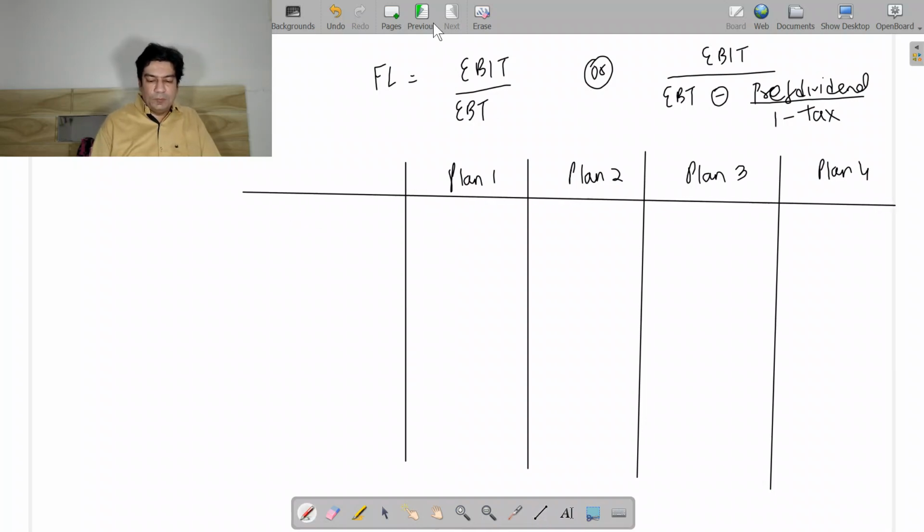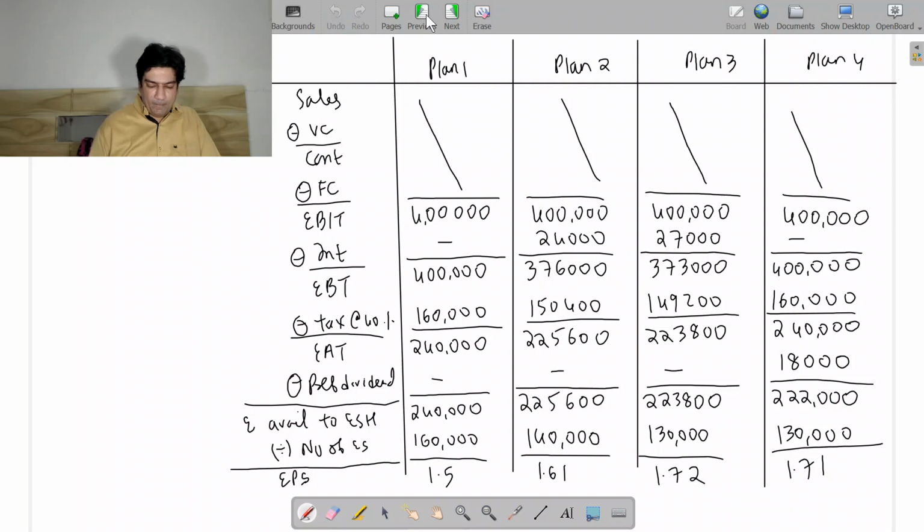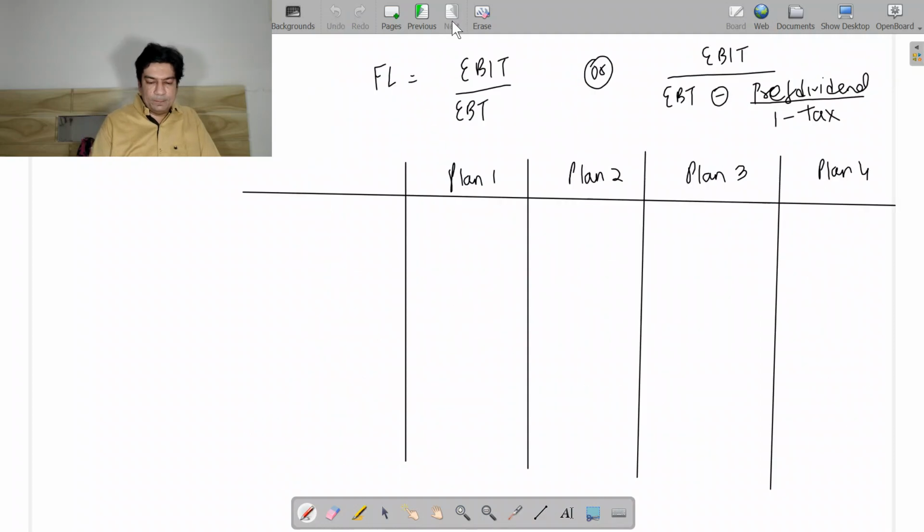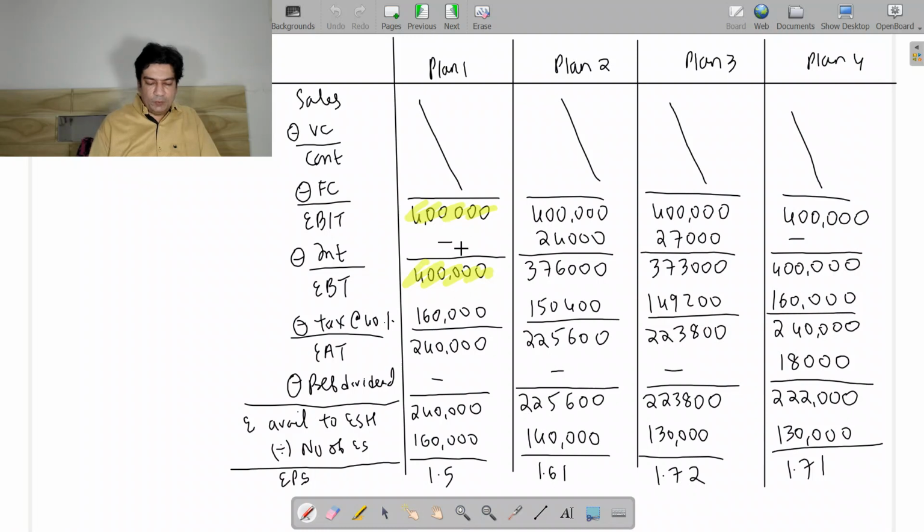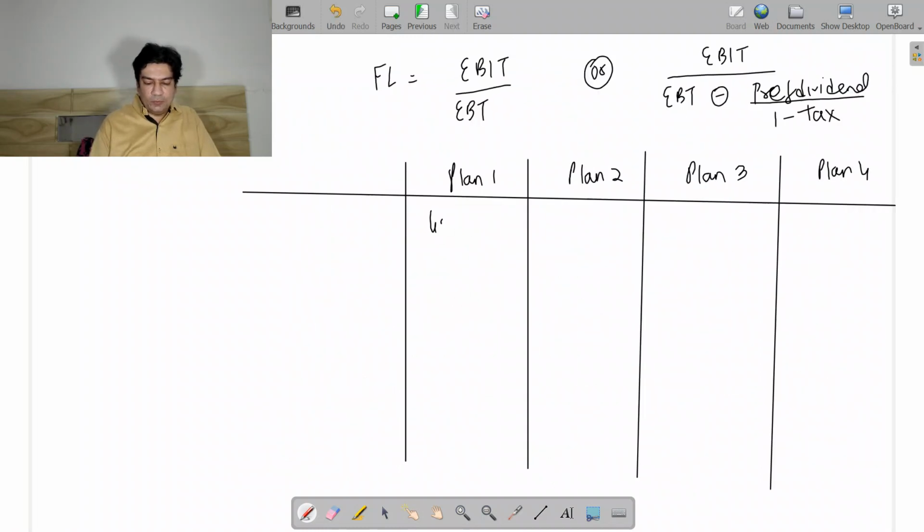Now EBIT I have 4 lakhs and EBT is 4 lakhs. So EBIT is 4 lakhs, EBT is 4 lakhs. So 4 lakh I divide by 4 lakh. So my financial leverage is going to be 1.